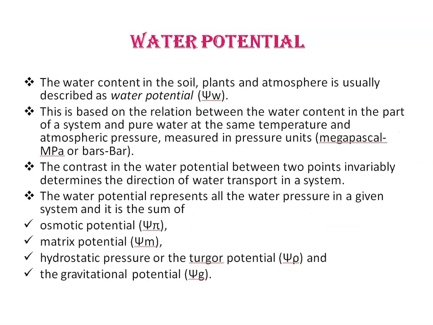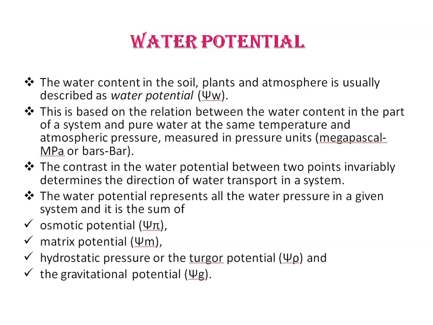So next is water potential. The water content in the soil, plants, and atmosphere is usually described as water potential. This is based on the relation between the water content in the part of the system and pure water at the same temperature and atmospheric pressure, measured in pressure units, that is megapascal. By definition, the potential of free pure water at atmospheric pressure and at the temperature of 25 degrees Celsius corresponds to 0 megapascal.